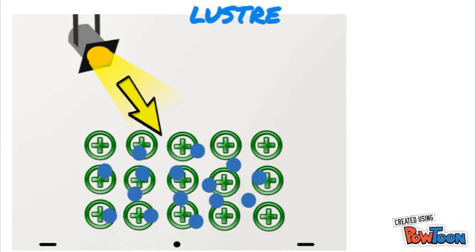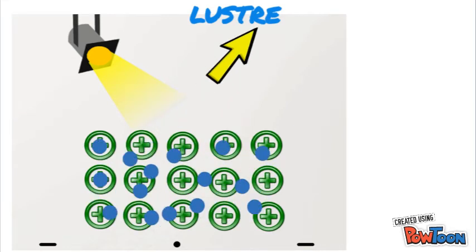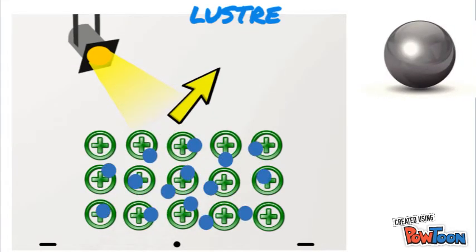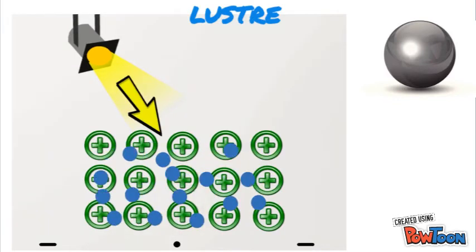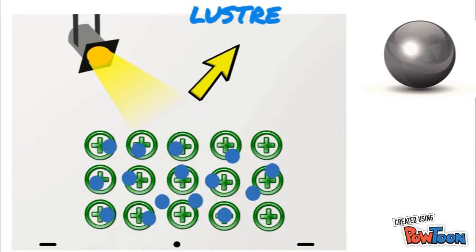Luster means that the substance is shiny. Metallic bonds are shiny because when light hits a metallic bond, the light rays are reflected off the delocalized electrons, making it shiny. The close packing of the metal cations, preventing light from passing through it, makes the metal opaque.